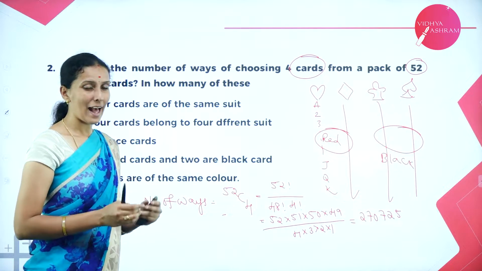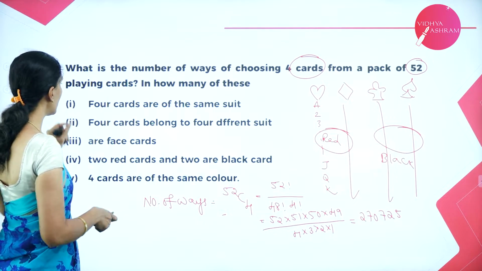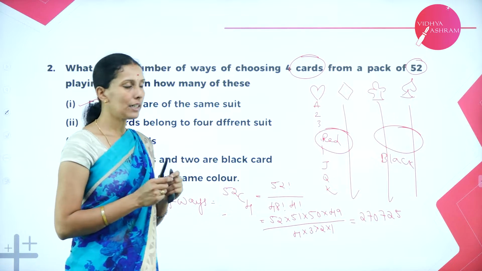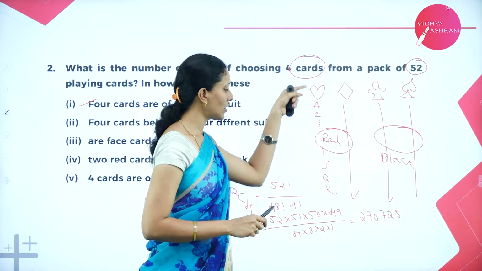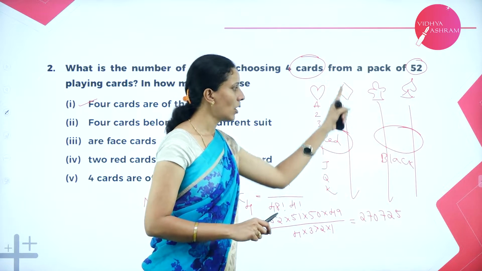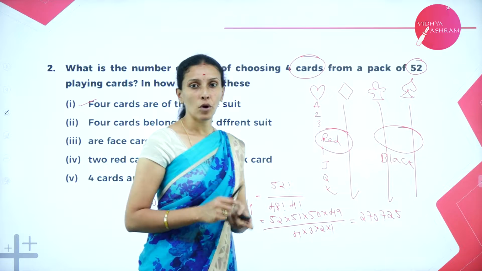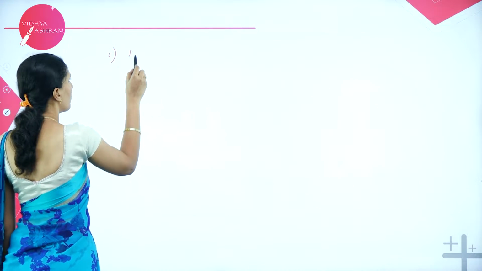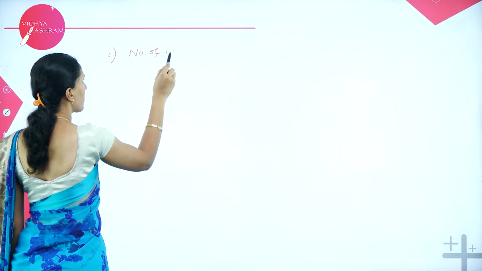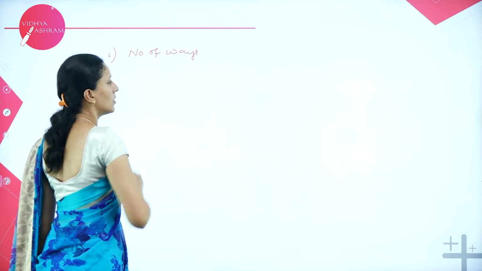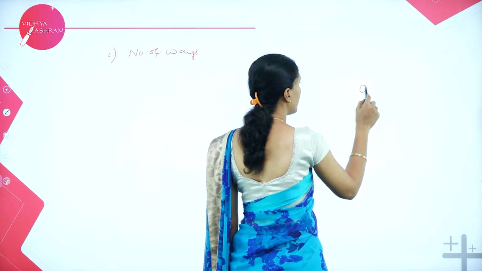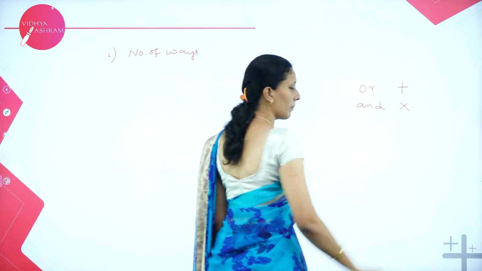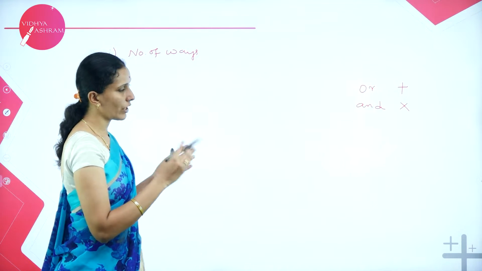But now I have a condition for that. My first condition is this. Suppose 4 cards are of the same suit. Either you can select all the 4 cards from this or this or this or this. Then what will be my combination? So for the first question, the number of ways will be, so remember, OR is nothing but plus, AND is nothing but multiplication. So the word which relates to that.